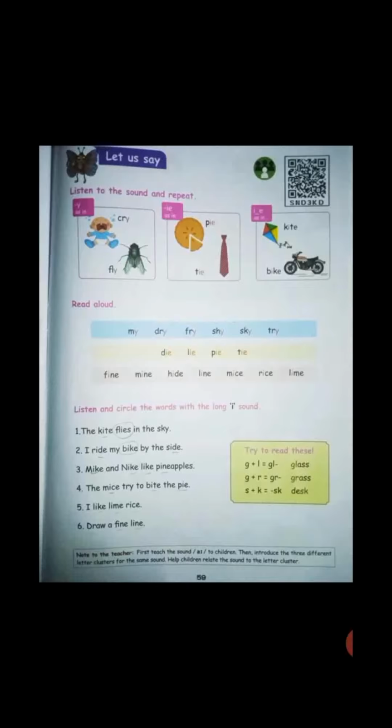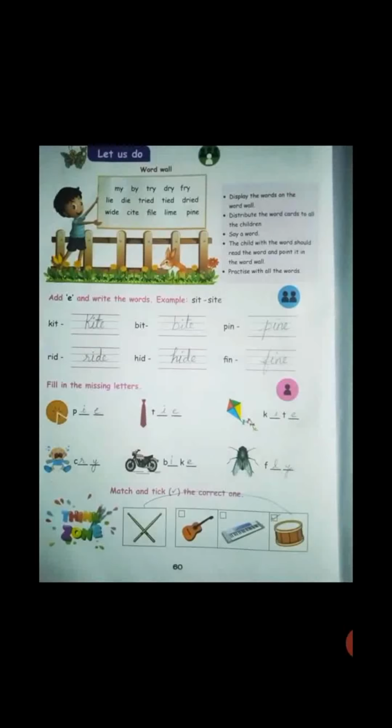Okay. So you do this as your homework. Moving on to the next page, that is, let us do. Here also you can see the word wall. MY, my. BY, by. You have to learn and practice this. TRY, try, DRY, dry, FRY, fry, like that.